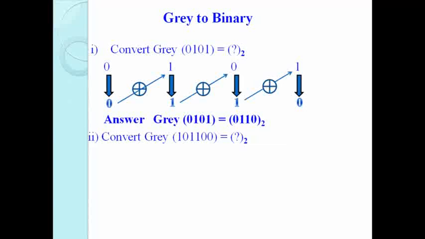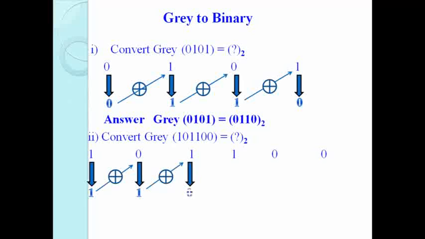Now one more example, 101100. Again, the first bit of the gray code is exactly equal to the binary. Now the first binary bit, the most significant bit, is XOR with the next bit of the gray code. So 1 XOR 0 is 1. This 1 XOR with this 1, 1 XOR 1 is 0.